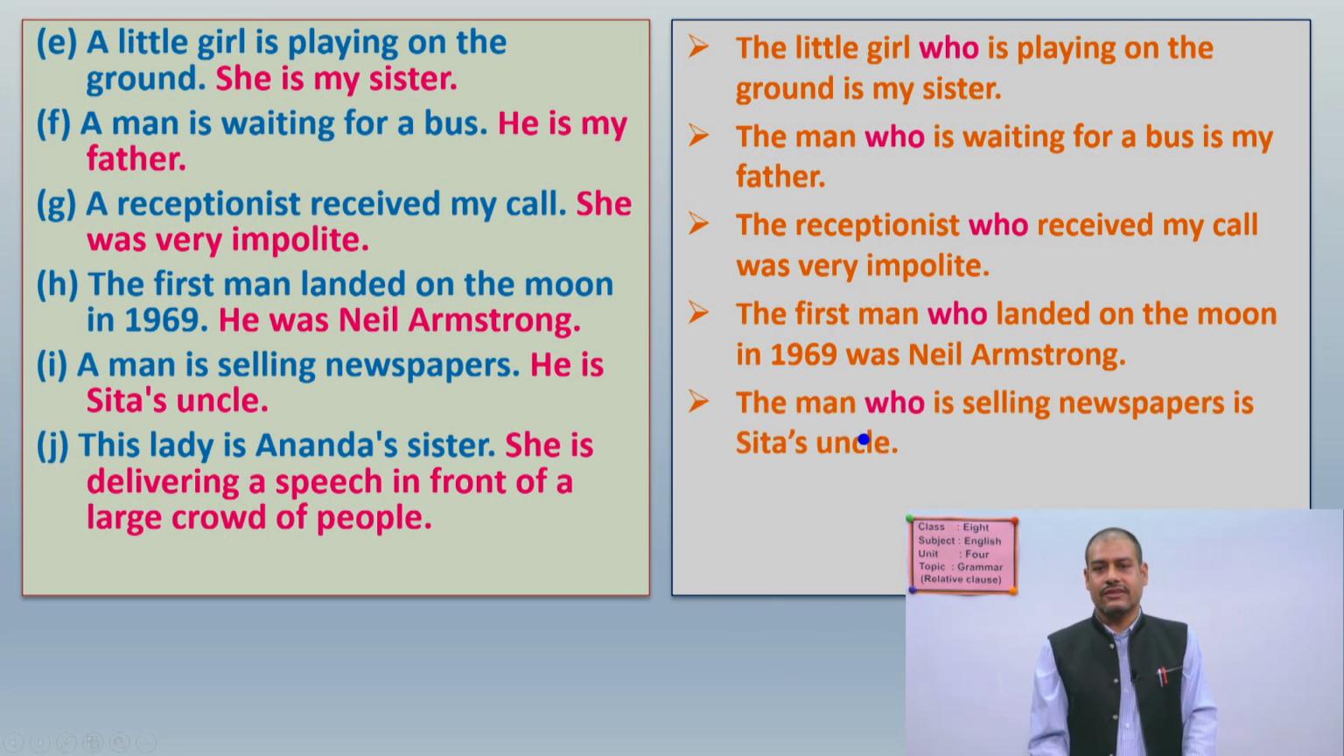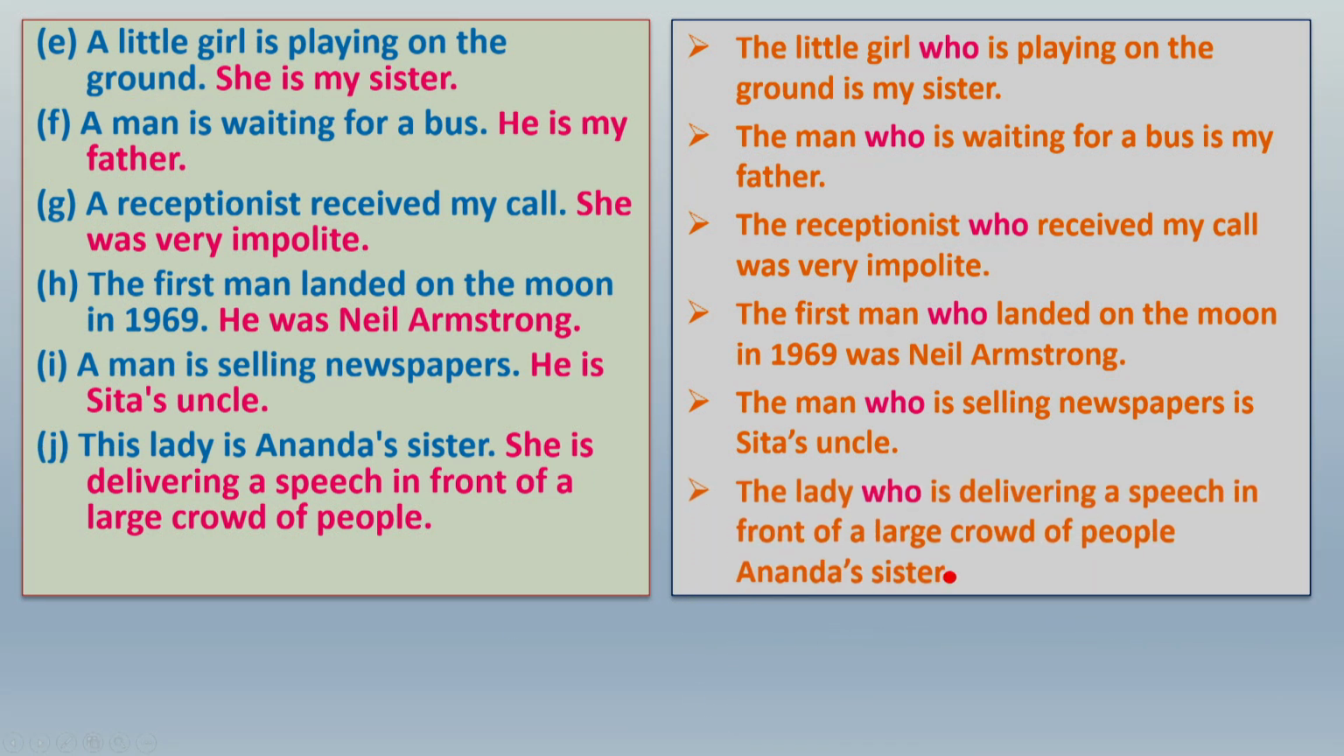Next, the man who is selling newspapers is Sita's uncle. Here a man, he means same person. So we are relating with who again because it is about person. Now the last answer of this question: the lady who is delivering a speech in front of a large crowd of people is Ananda's sister. Here is also the lady and she means same. That's why you have to combine in this way.